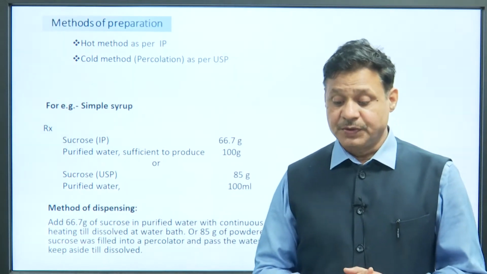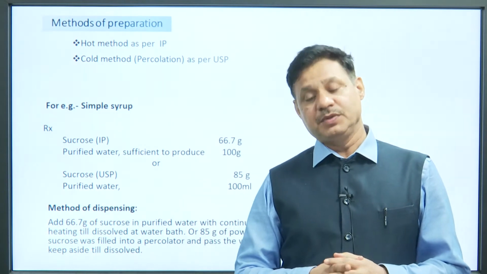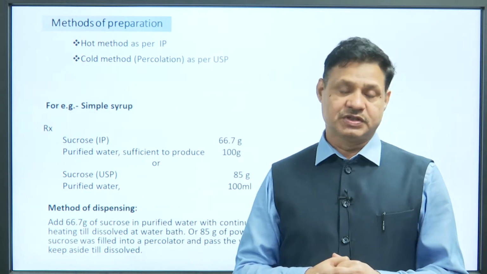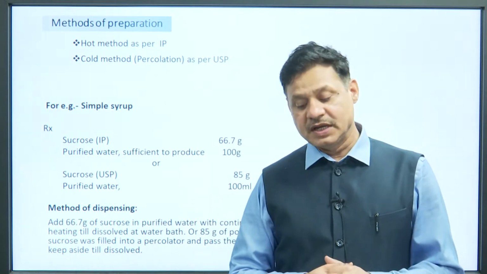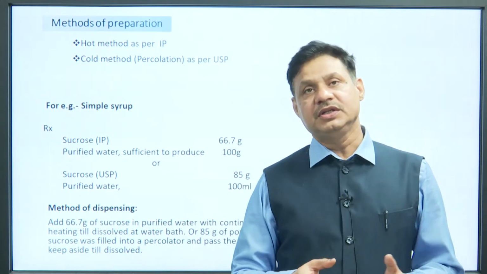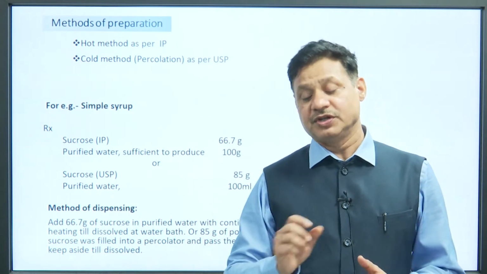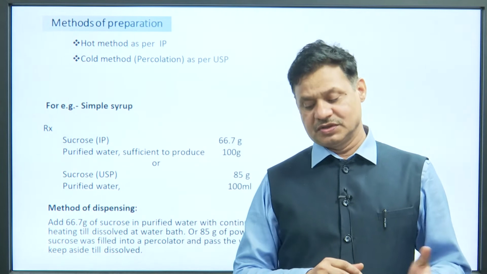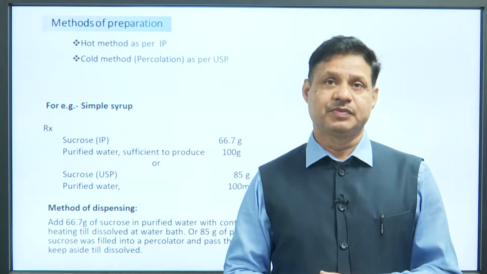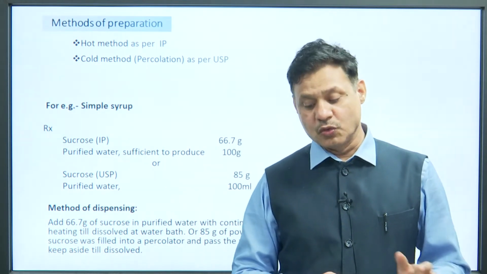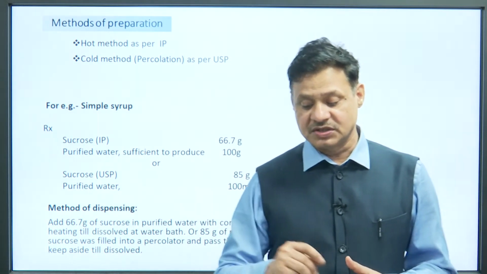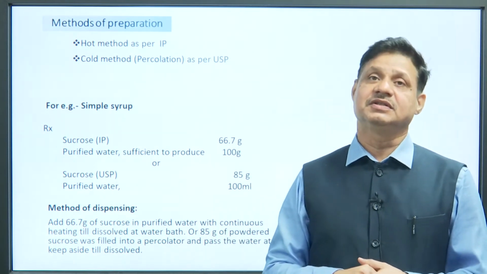There are two methods for preparation, one as per the IP, whose composition I have discussed, and the second one is as per the USP. As per USP, that is known as a cold method, and as per IP it is known as a hot method. Hot method means we are going to heat that particular solution to make a saturated solution. If we are not heating, then it is cold. So, there are two methods, one is a heating method and one is without heating. The heating method is as per the Indian Pharmacopoeia. Heating means we take the required quantity as per the composition given in the book. Suppose 66 gram in 100 gram or 660 gram in 1 liter.